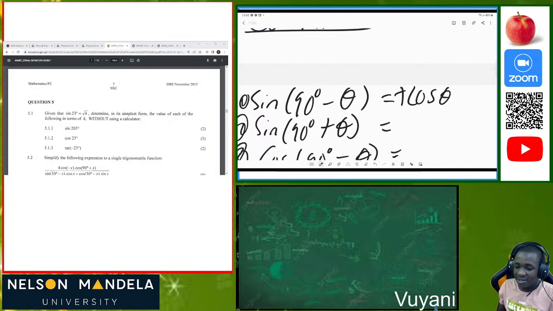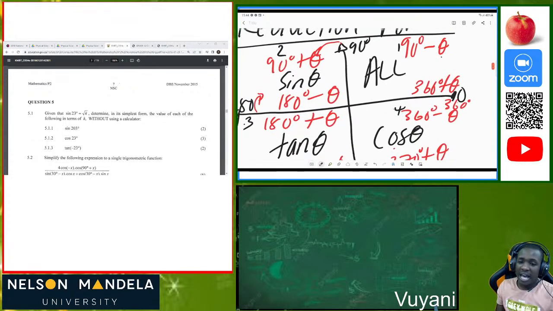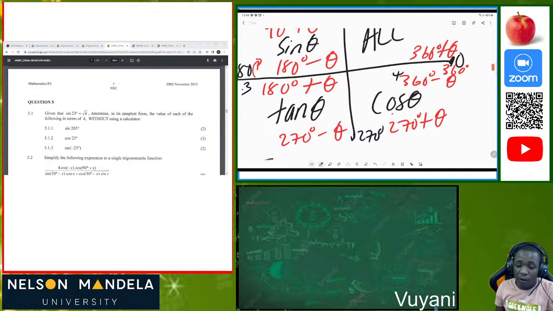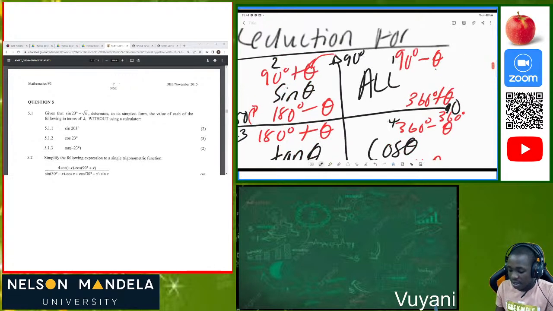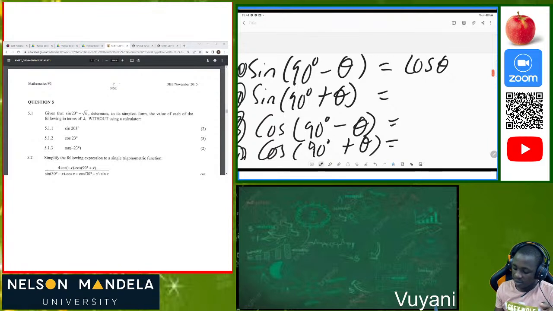So in this instance, it's 90 degrees minus theta. You got your reduction formula, which you have drawn first, and 90 degrees minus theta is in the first quadrant. So since it is in the first quadrant, what is the sign of sine theta in the first quadrant? We know that sine is positive. So also the co-ratio is going to be positive, cos theta.